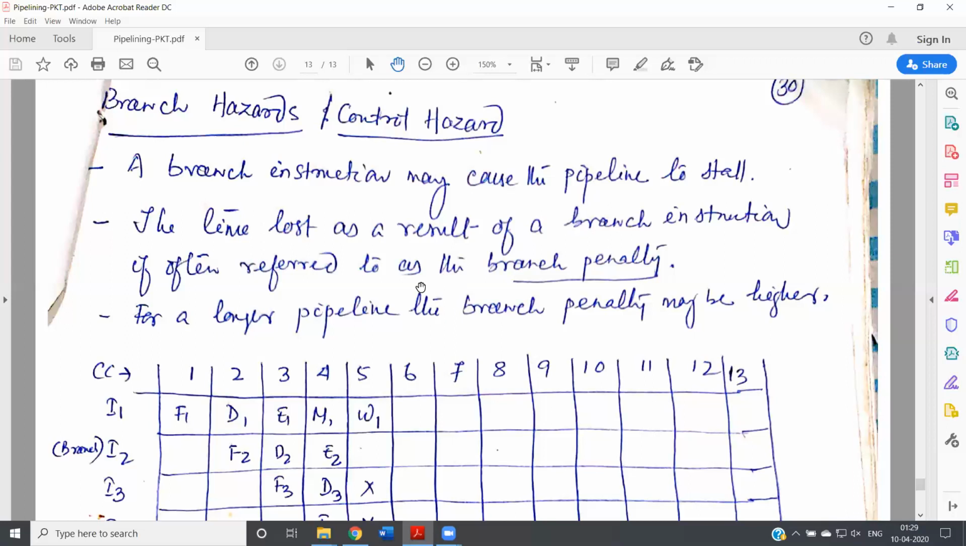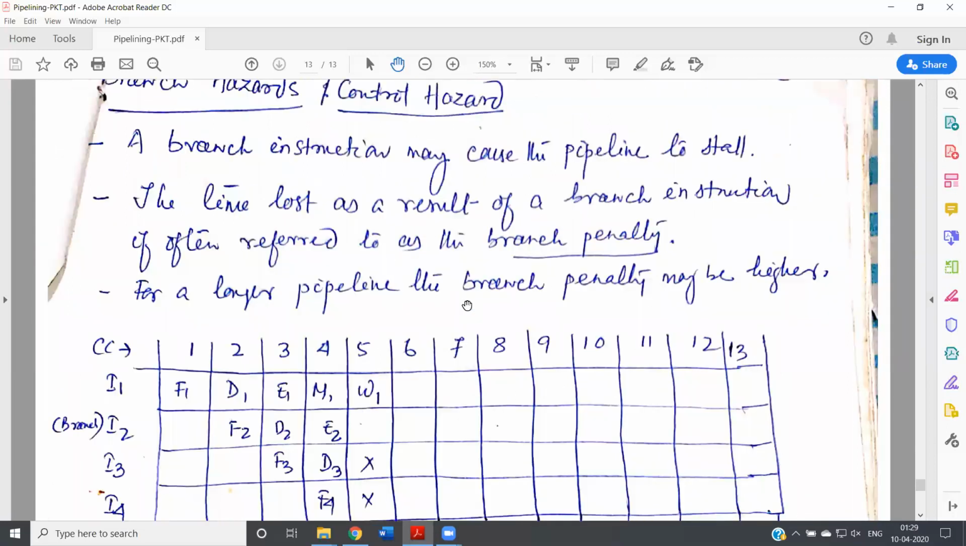So for a longer pipeline, the branch penalty may be higher. That means if for a 5 deep pipeline the branch penalty is 2, then for a 10 deep pipeline, or a more deep pipeline, the branch penalty may be more. And these branch instructions are of two types: conditional branches or unconditional branches. The unconditional branches are like go to statements, and the conditional branches are like if, switch, and the loops.